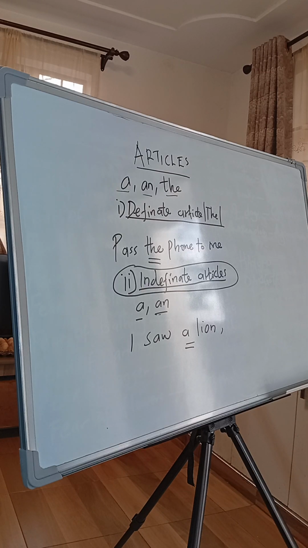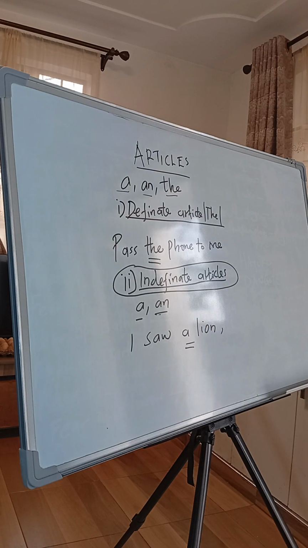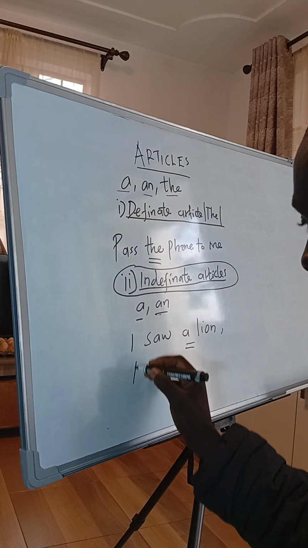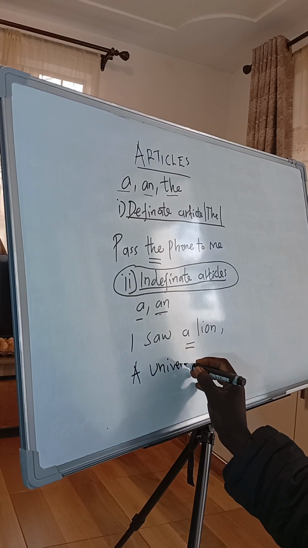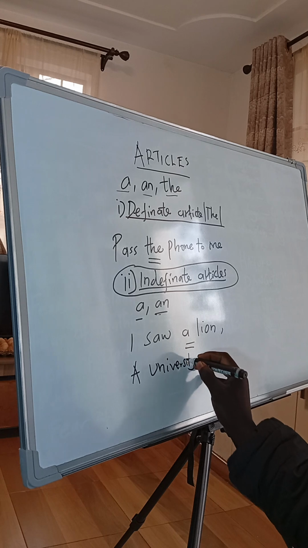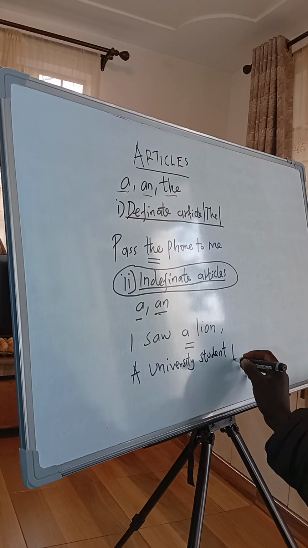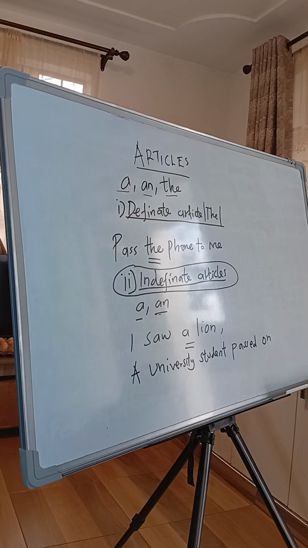Very good. You can start a sentence with an article of that category, an indefinite one. For example, a university student passed on.